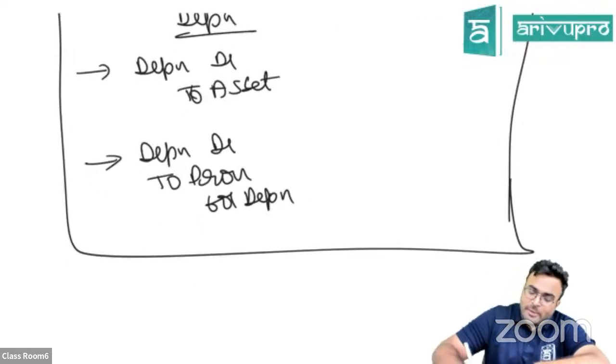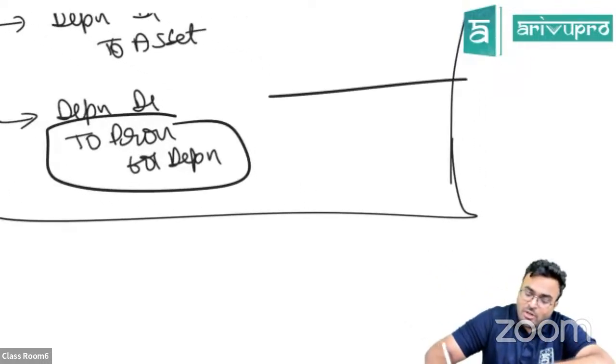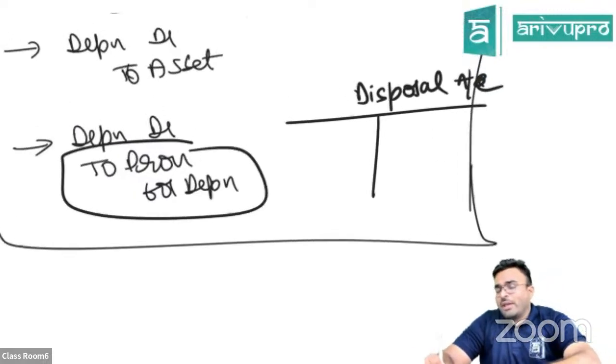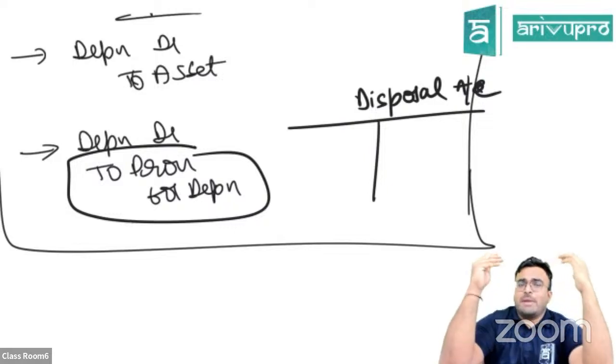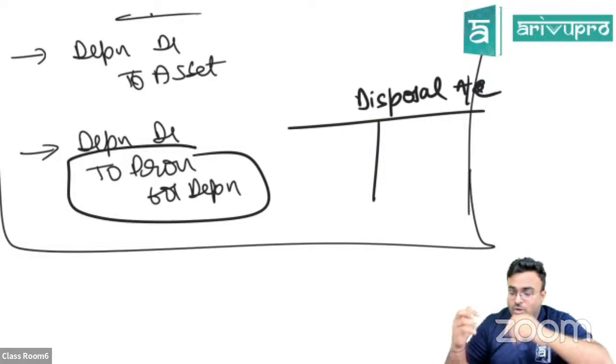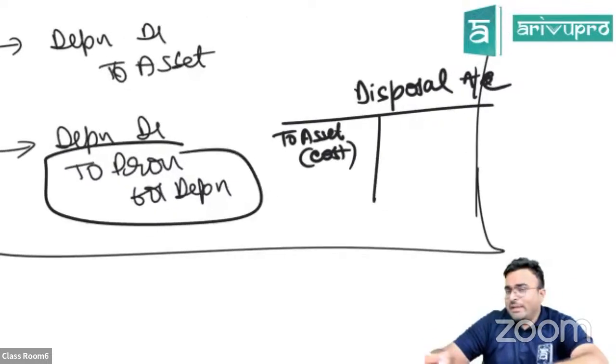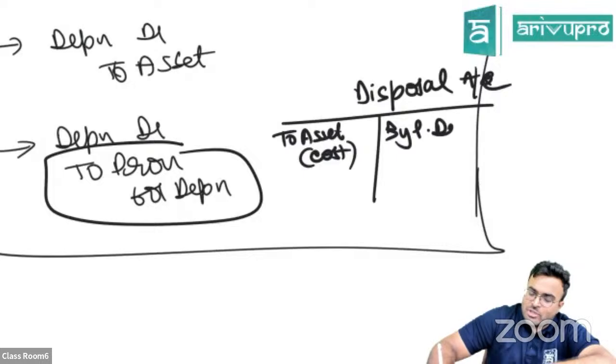So if there is provision for depreciation, when there is a sale you have to prepare one more ledger called the disposal account. Here, if you have provision for depreciation, the asset is maintained at cost. Depreciation will be kept separately in the provision for depreciation account. So when an asset is sold, the cost you bring over here, you will write to asset. This will be the cost portion. Then the entire provision on that particular asset, you bring it over here by provision for depreciation. This is the total depreciation on the asset which is sold.